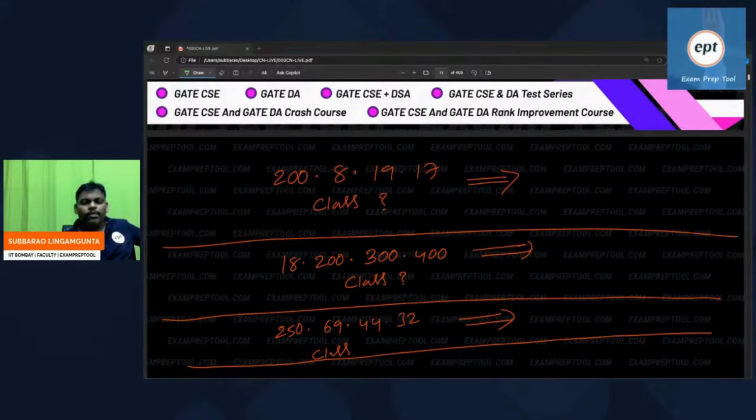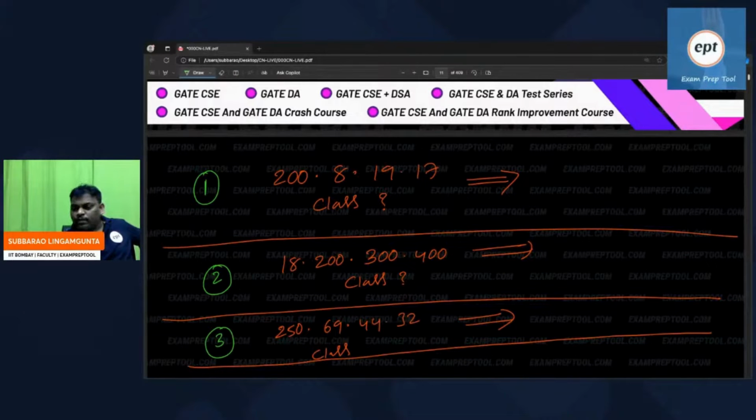Everyone give answer. First problem belongs to which class? Second problem belongs to which class? Third problem belongs to which class? Can anyone help me?